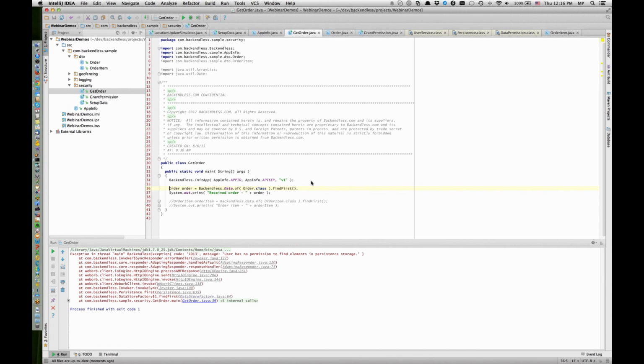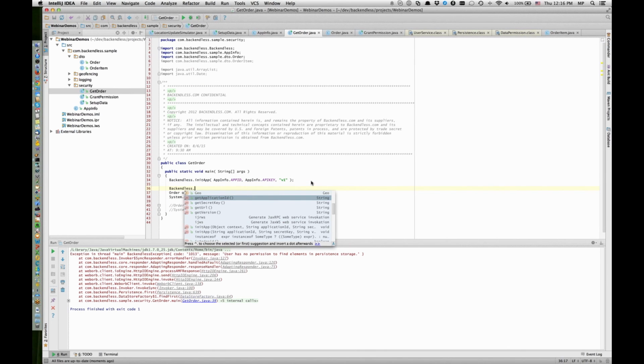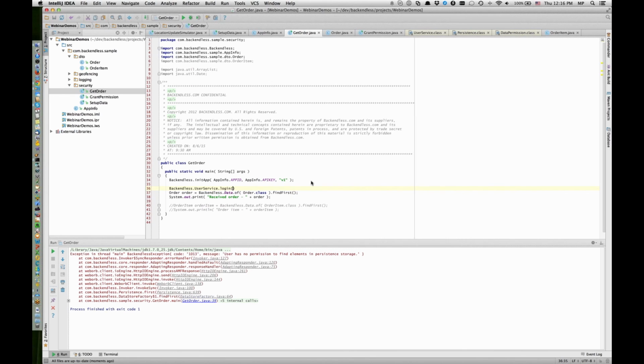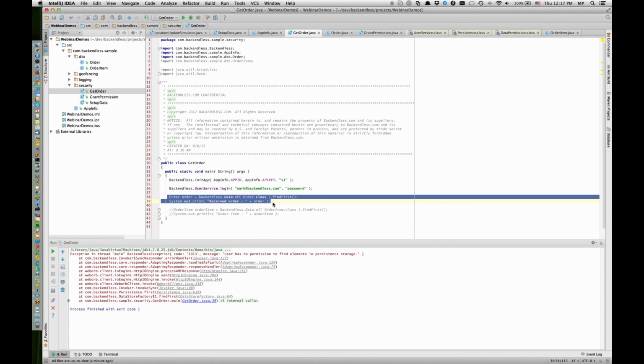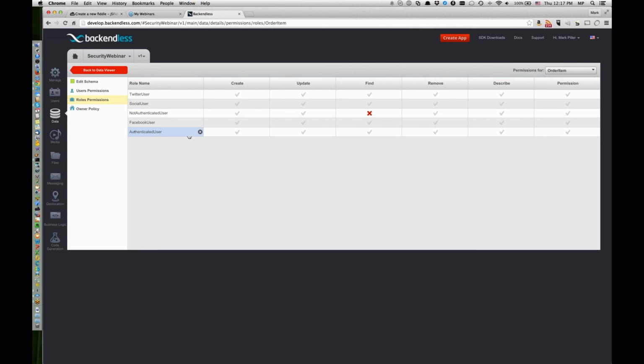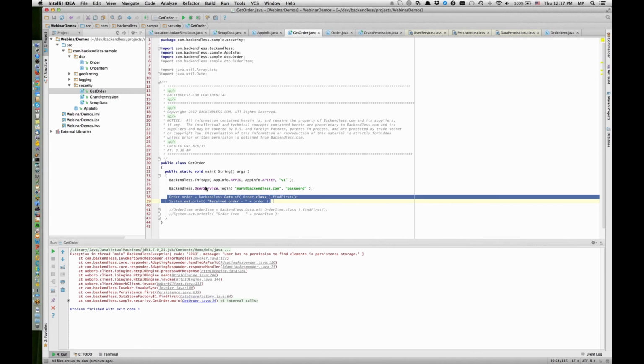Okay, since we'll already have a user, actually two users, let's do this. We're going to log in a user, and then let's log in Mark at backendless.com. The password was password. So now at this point, any operation that comes after the login operation will be executed with an authenticated user. Therefore, any restrictions on the server would fall in under the authenticated user row in the permission table. So anything that the authenticated user can do would be allowed.